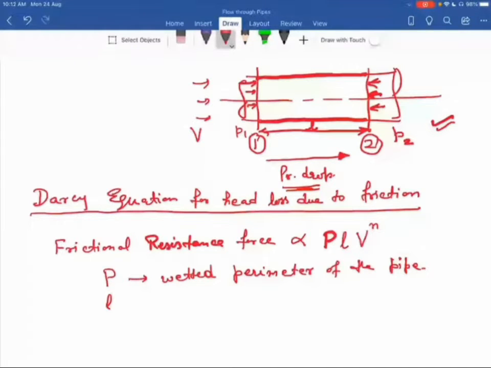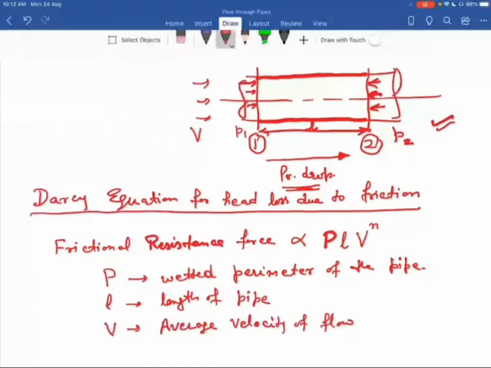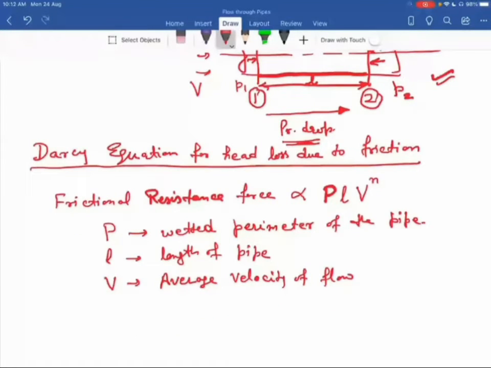L is the length of the pipe, and V is the average velocity of flow, that is, the uniform velocity across the section. And N is called the index, having some numeric value.